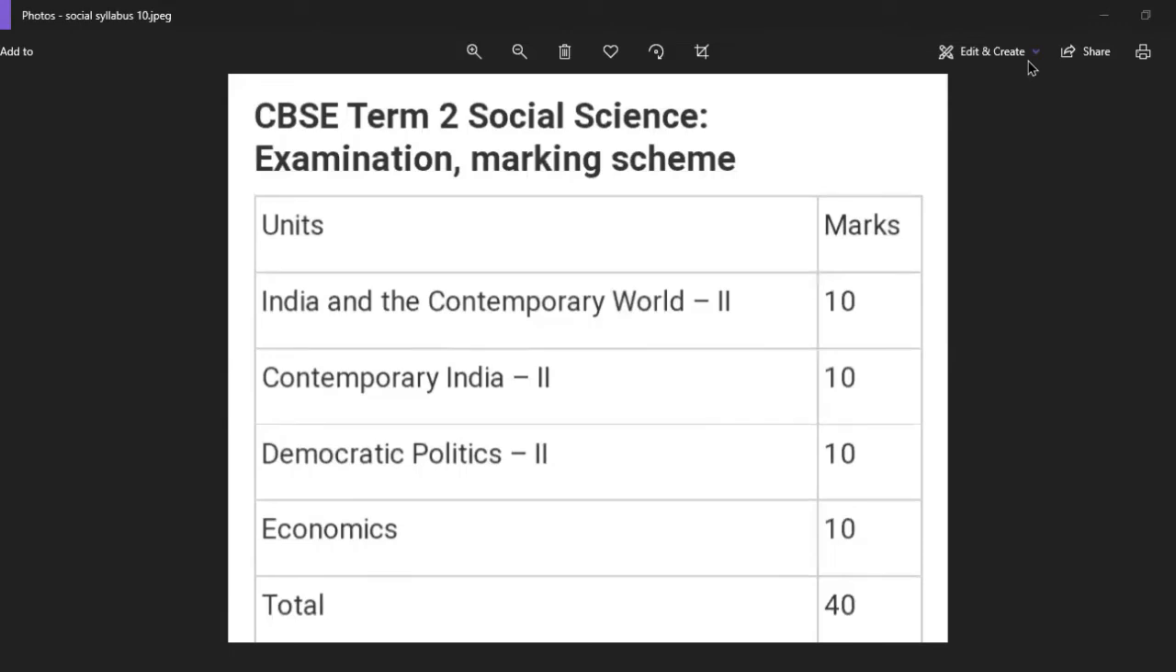This is the syllabus of class 10 social science. So units it is given India and contemporary world 2, marks 10. Then contemporary India 2, marks 10. Democratic politics 2, marks 10. Then in economics you'll be getting 10 marks. So total 10 plus 10 plus 10 plus 10 is equal to 40 marks. This is the syllabus. Now I am going to show you the chapters of social science for class 10 in term 2.